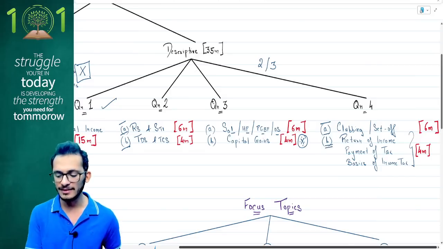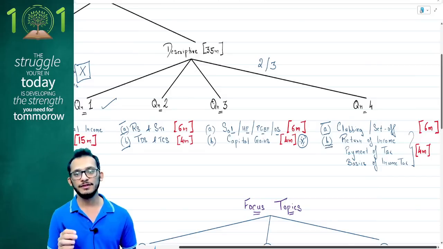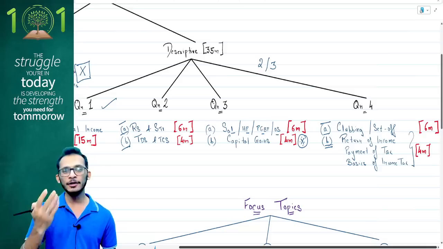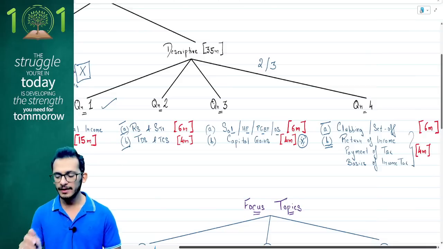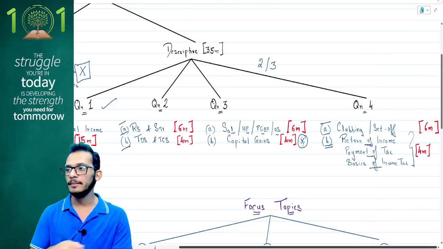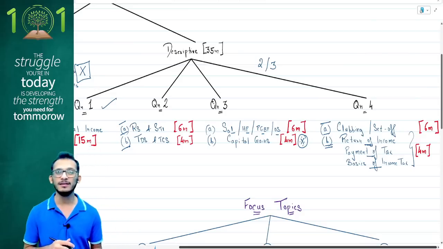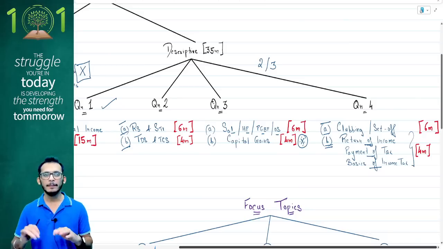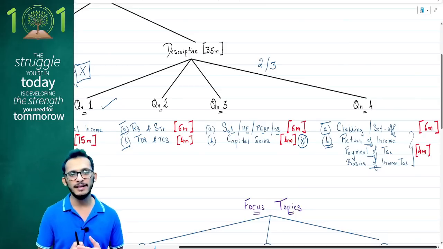Second will be your theory question. Now this will have two subdivisions, theory 1 and theory 2. Any of the two can be answered. In that you can either get a return of income question, payment of tax question, or a basics of income tax question. This is what theory has been tested on over time. Predominantly, your theory comes from your return filing chapter.